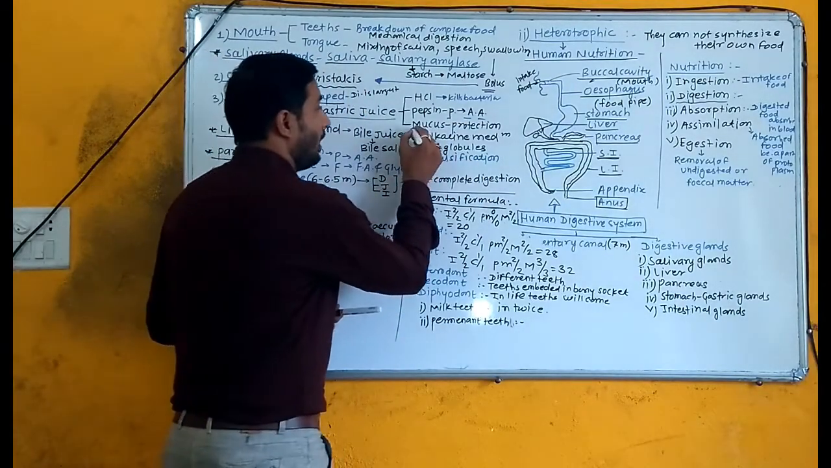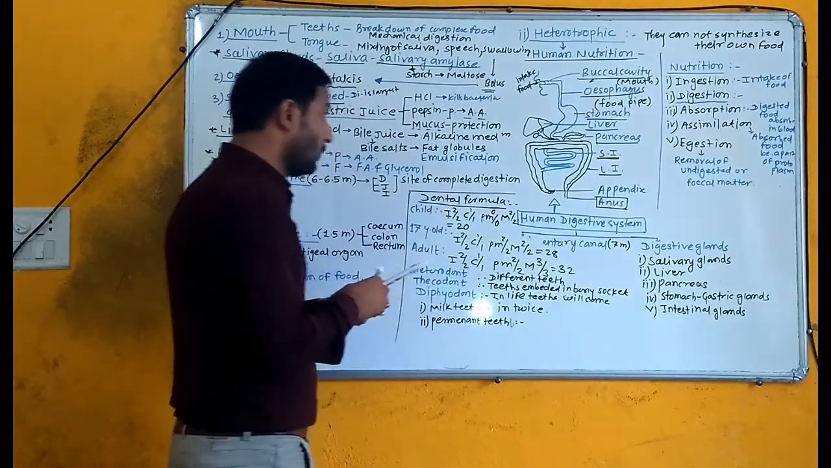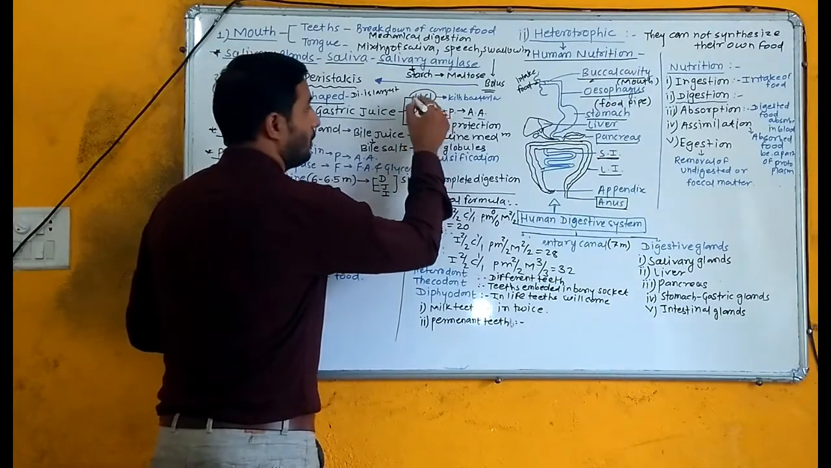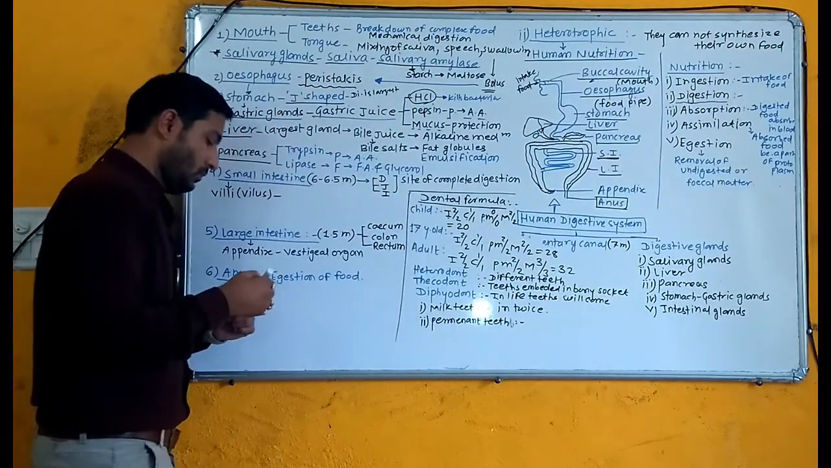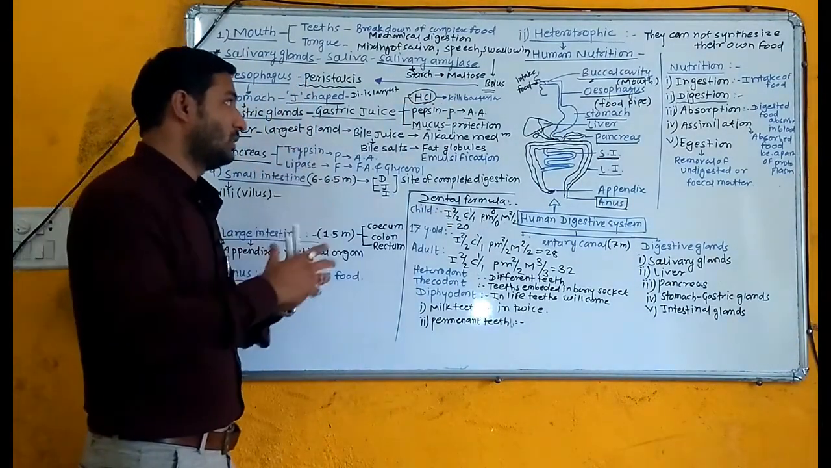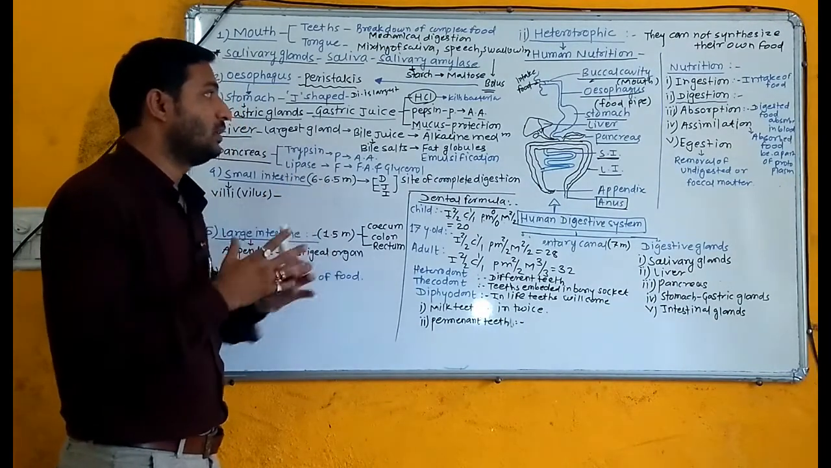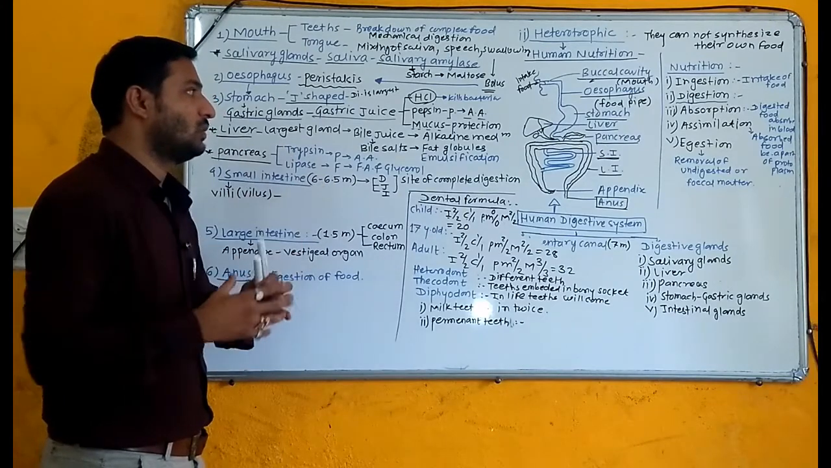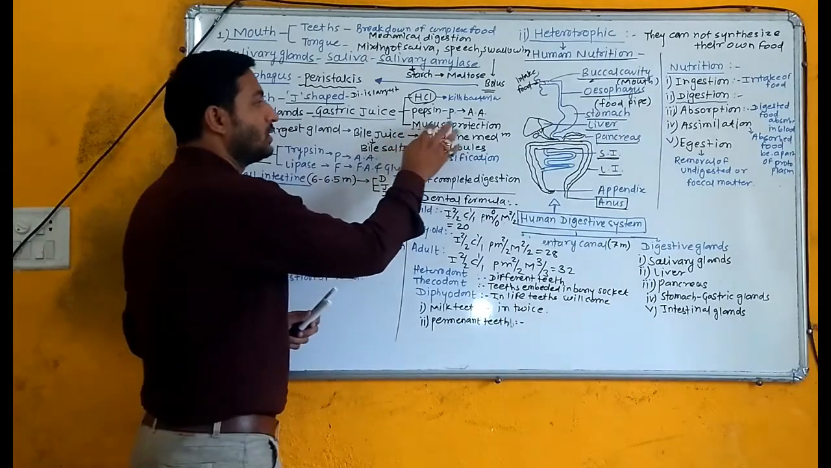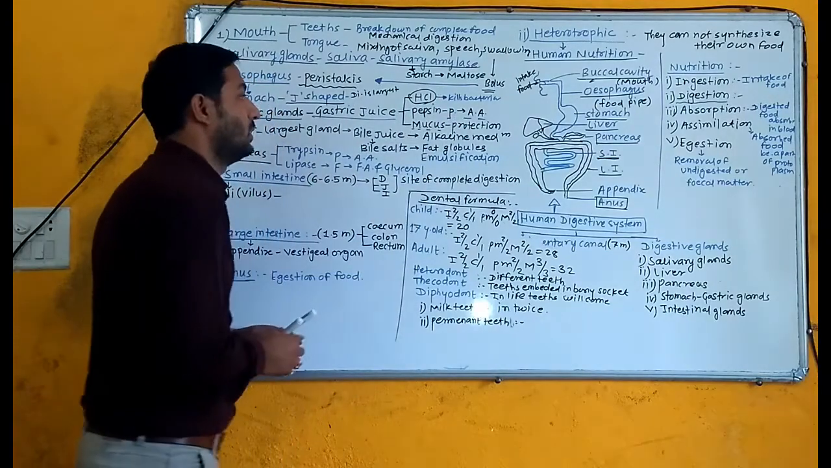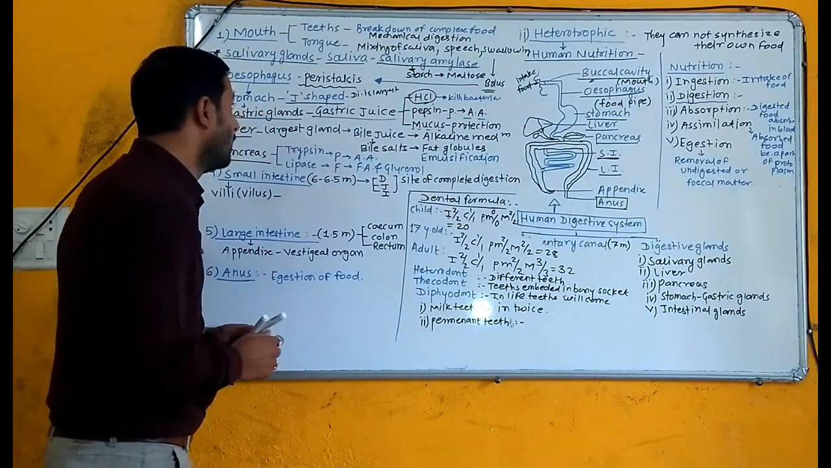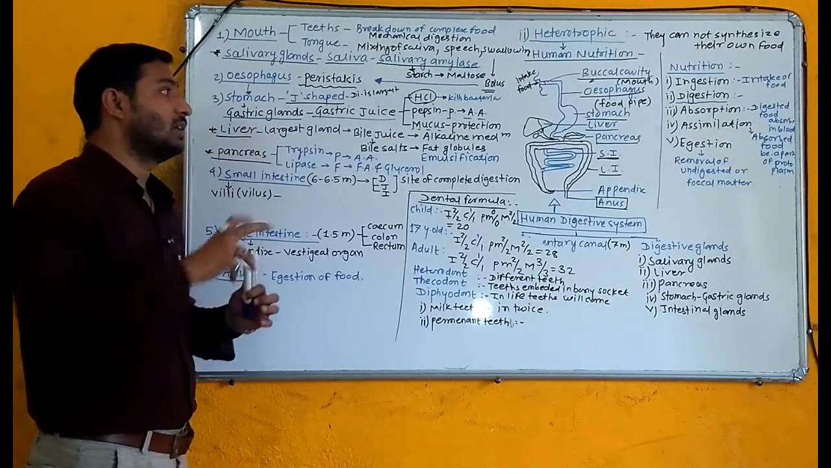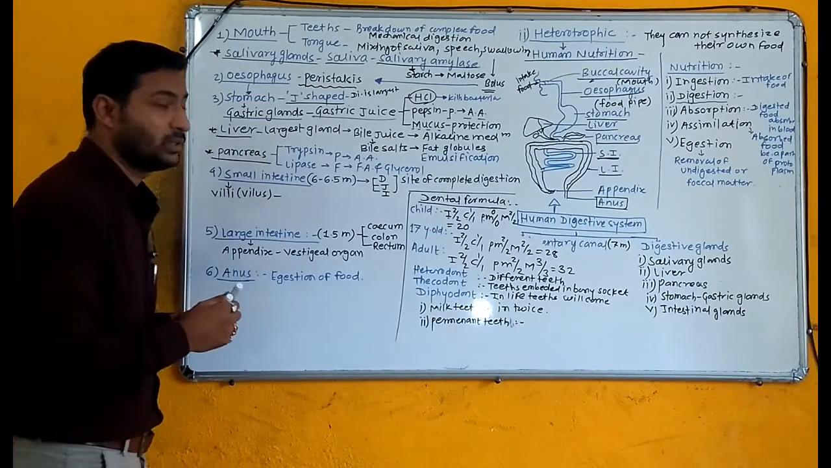And here mucus is present, which protects the inner lining of the stomach from HCl. Because there is HCl in the stomach, and HCl, you know, is hydrochloric acid, it is an acid which can break down the walls of the stomach. But here mucus protects against this activity of HCl. Now in the stomach, churning activity continuously takes place.